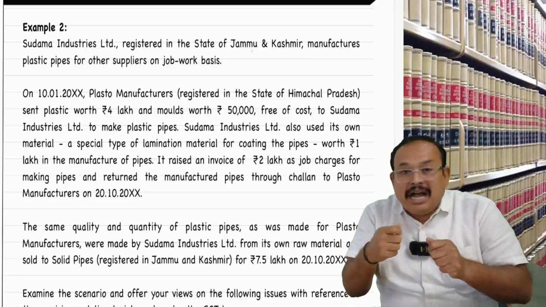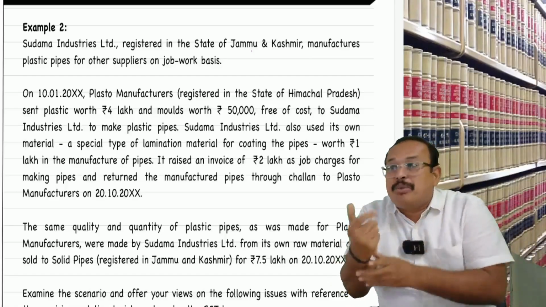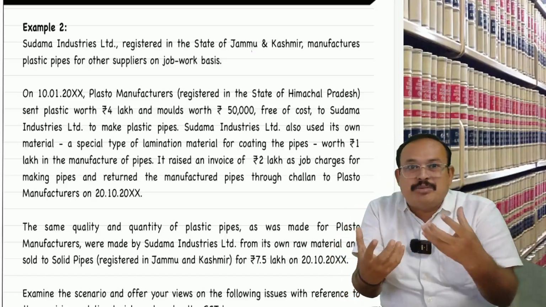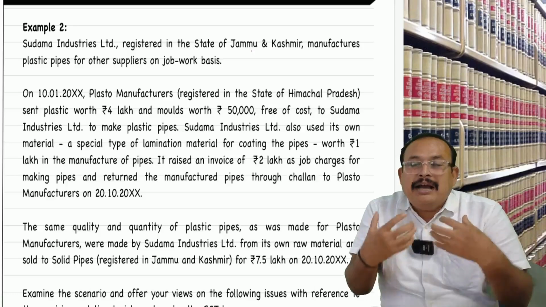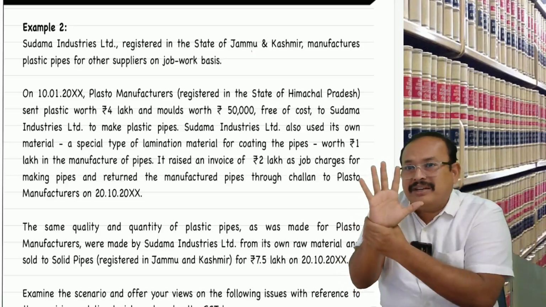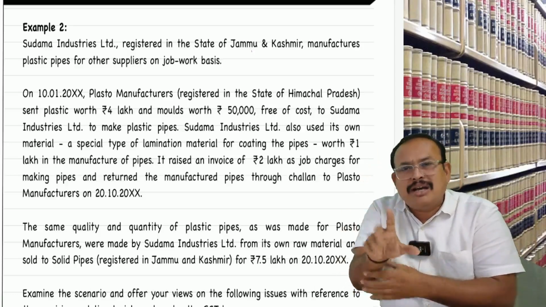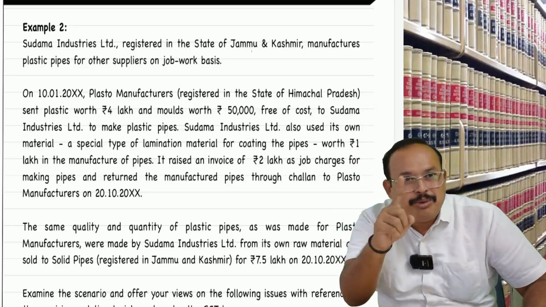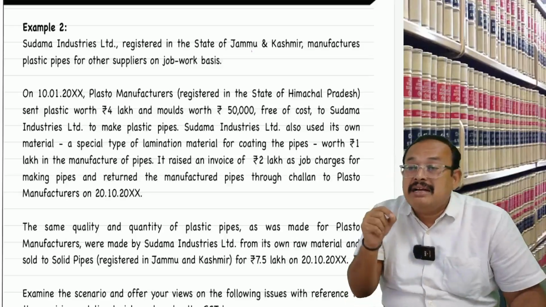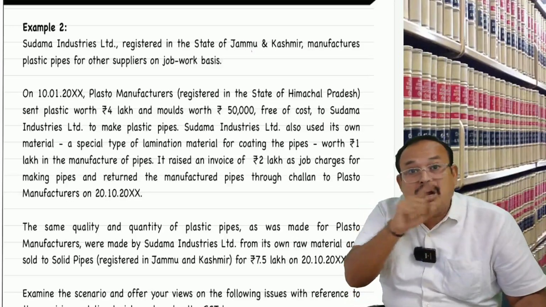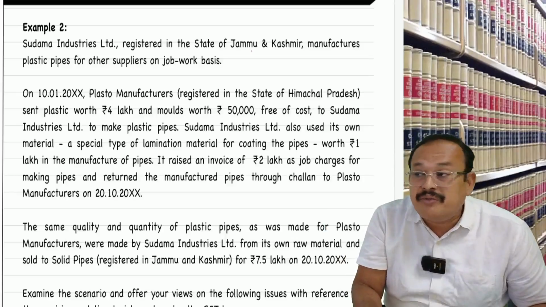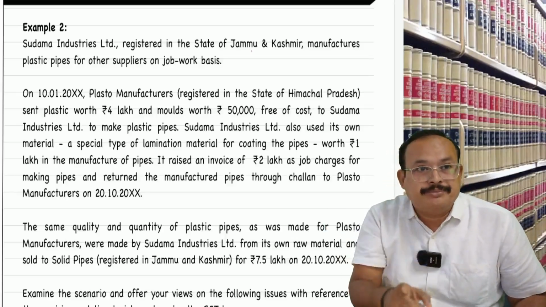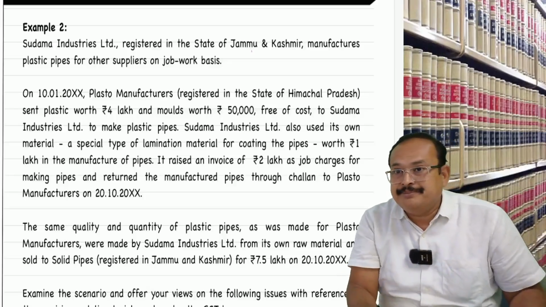While cleaning, I use the water. While cleaning, I use some perfumes. While using, I use certain other equipment as consumables. And my service total value is how much? Is the value 5,000 or 2 crore 5 lakh rupees? Only 5,000. You get my point? That is the danger in the hands of the job worker. You should not charge the entire value of the goods supplied by the principal to the job worker for job work purposes. The value of the goods should not be added.